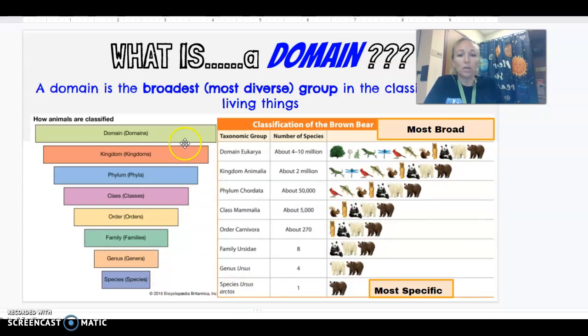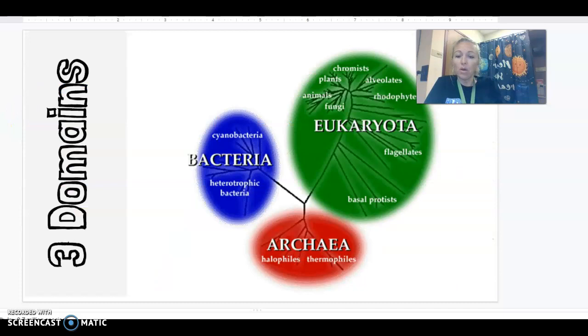But you guys really, as 6th graders, are just looking at the domain and kingdom categories. And today we're focusing on domains. So there are 3 domains: bacteria, eukarya, and archaea.